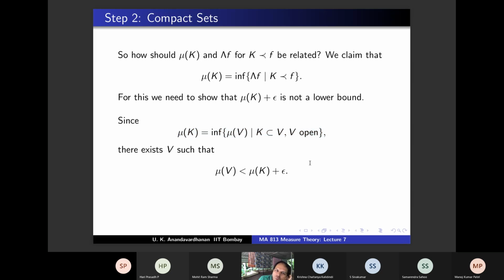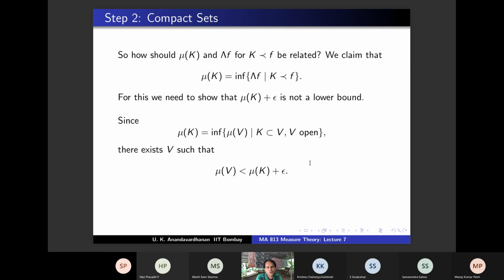Yes, sir. And we have to show that mu K plus epsilon is not a lower bound for lambda F with K preceding F.